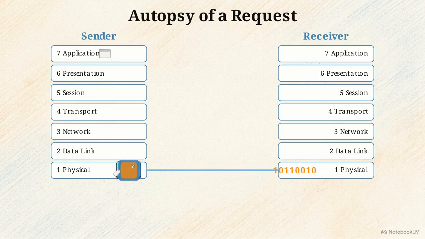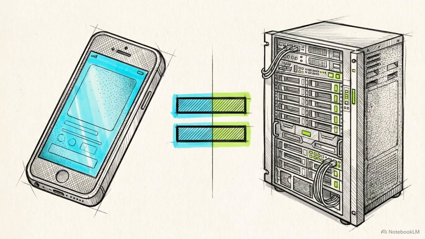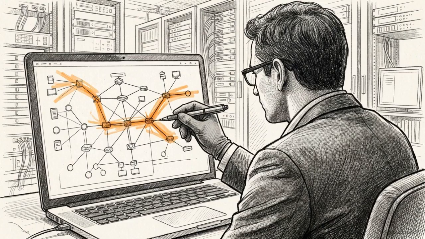At the receiver, the process reverses. The server takes the raw signals at layer 1 and begins ascending the stack. As the data moves up, each layer on the receiving side strips away the specific wrapper added by its counterpart on the sender side. This symmetrical, layer-to-layer communication provides the consistency required for different technologies to exchange data reliably across the internet. In professional environments, this model acts as a map for troubleshooting modern infrastructure.